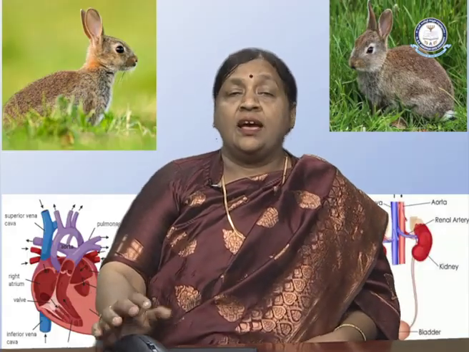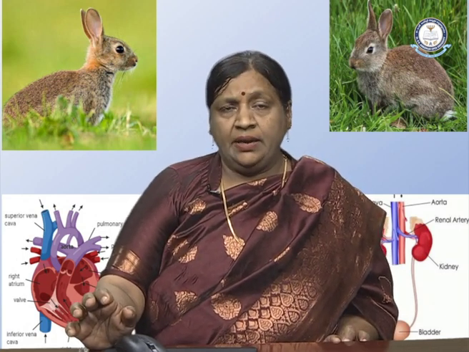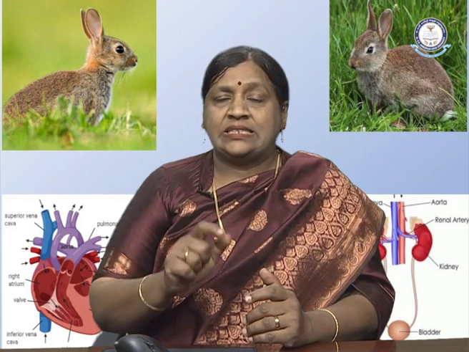Now we'll know about the excretory process. What are the excretory processes happening in rabbit? One of the important processes in excretion is filtration. Blood is getting filtered in the kidneys, and by the process of filtration it is producing urine. This urine is produced through ultrafiltration, that means the filtration occurring in the glomerulus, in the fine capillary. So this is ultrafiltration.